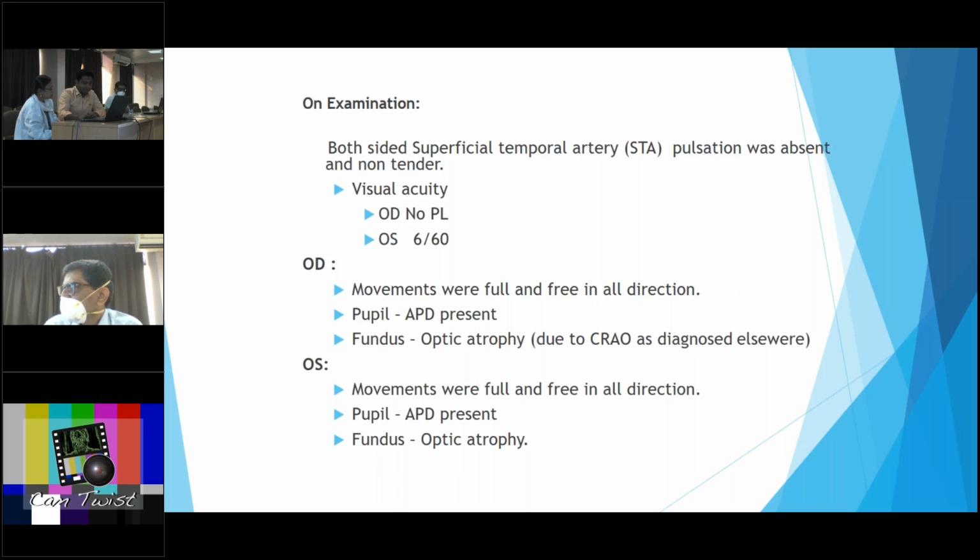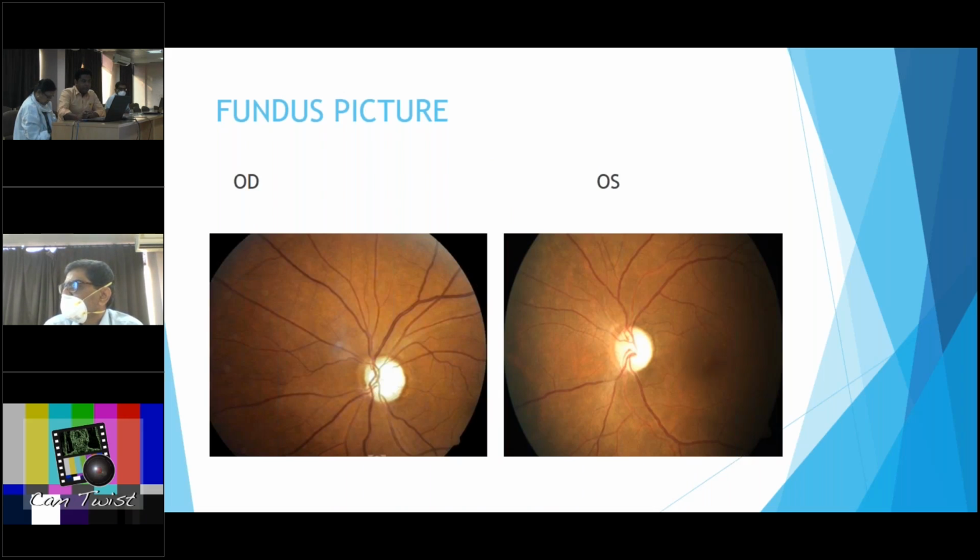Left eye movements were full and free in all directions. Pupils show APD and fundus optic atrophy. We can see here that there's enlargement of cup with atrophy of the right eye and left eye both, but we can see here there's more atrophy of the right eye over the left eye.